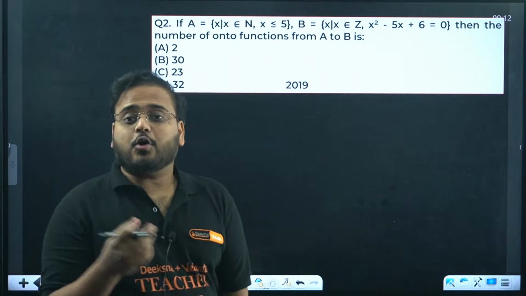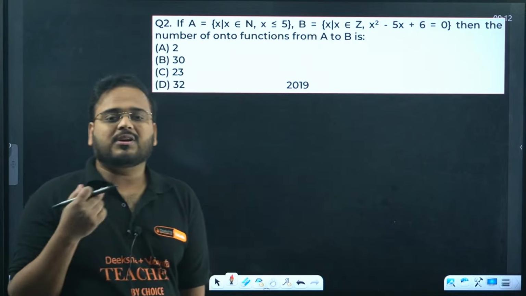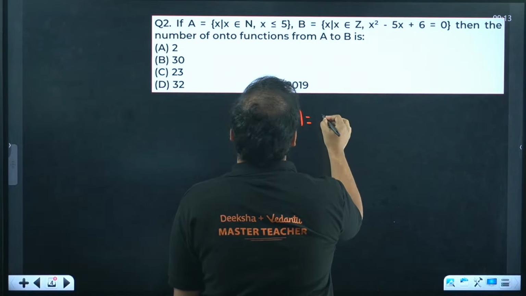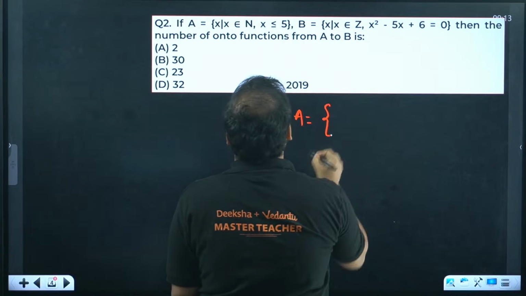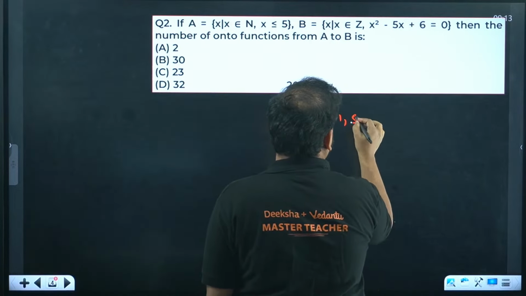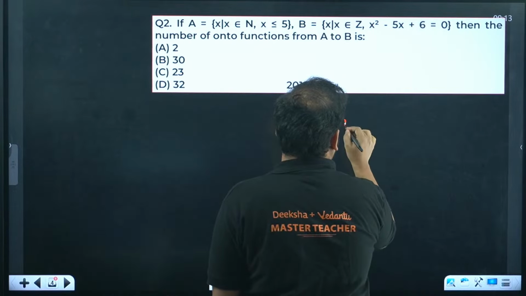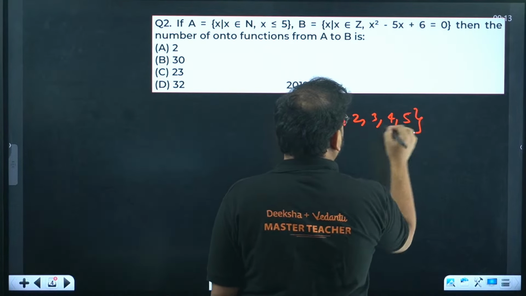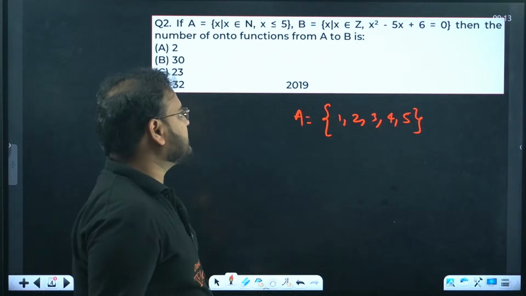If you talk about the set A over here, what is the element in the set A? Can you think of it? It says all natural numbers less than 5 and equal to 5. So you'll have 1, 2, 3, 4 and 5. This is my set A.